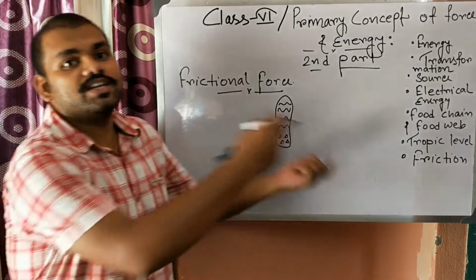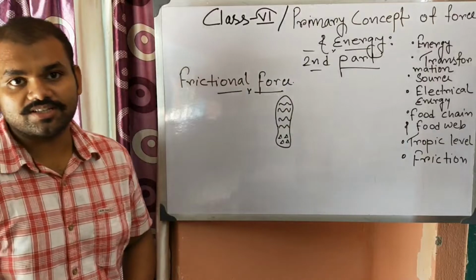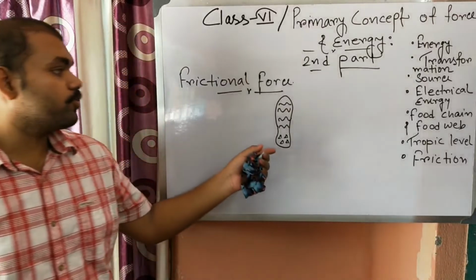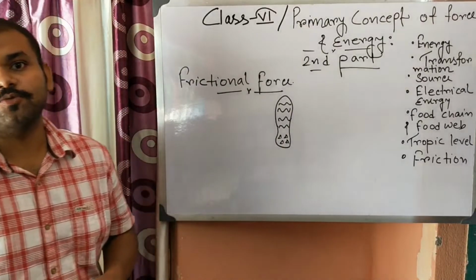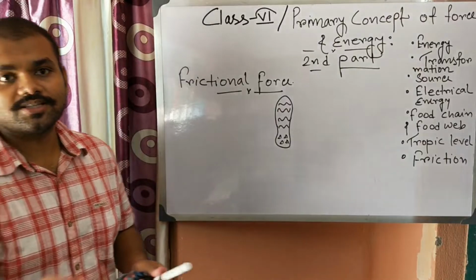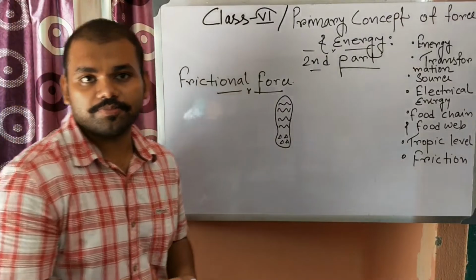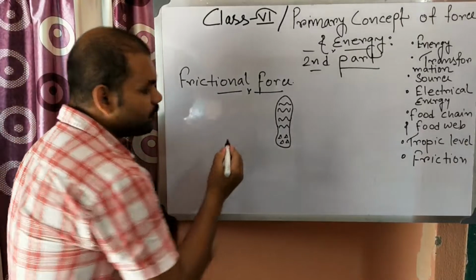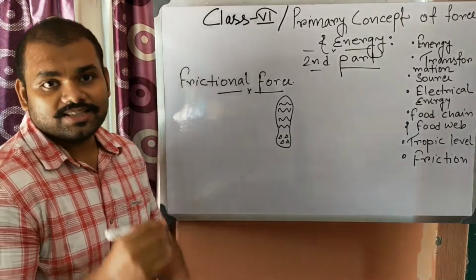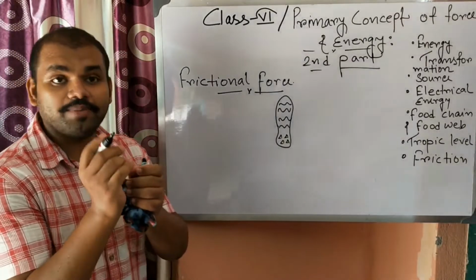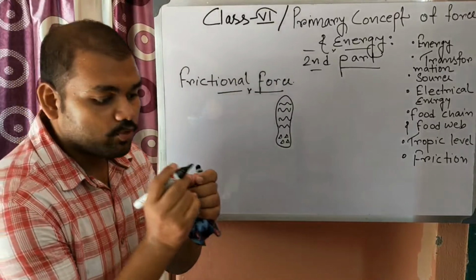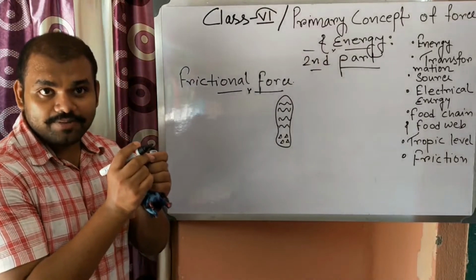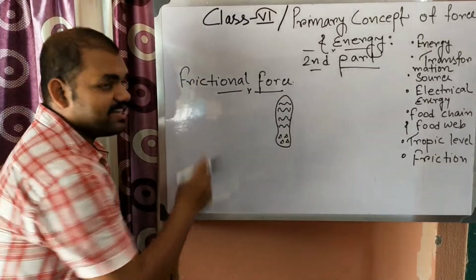So sometimes we need to increase the friction, sometimes we need to decrease the friction. That's why it is known as a necessary evil. It is necessary. Why is it necessary? Because suppose you need to write something with a pencil. So how will you write? You will just take out the pencil and start writing on the particular board or on the particular page. Due to the friction between the lead and the page, the graphite, the black portion, the lead portion, just breaks. And due to the breaking of that black portion, we can see the writing.